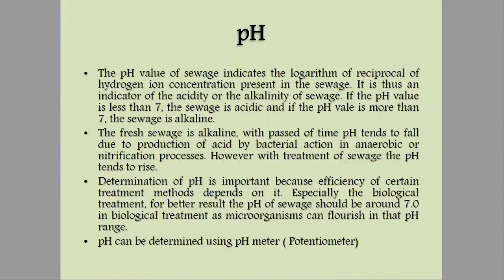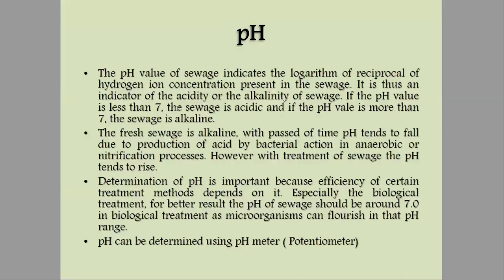So it is an indicator of acidity or alkalinity. Whether it is hydrogen ion or hydroxyl ion, that will indicate the concentration of acidity or alkalinity. If the pH value is less than 7, the sewage is acidic.